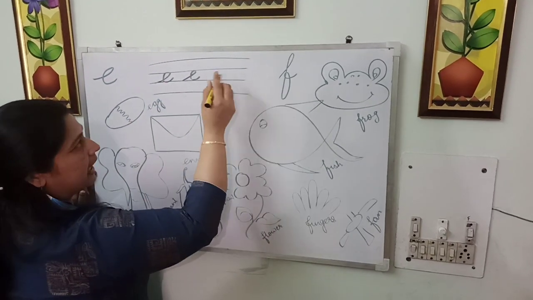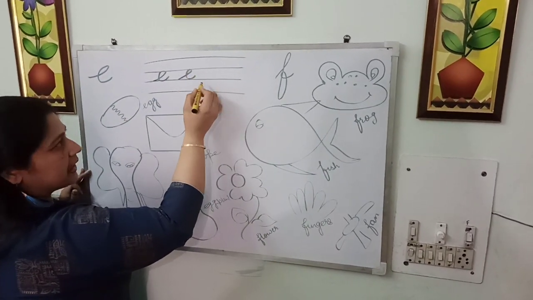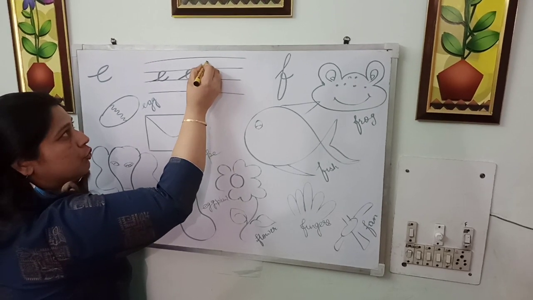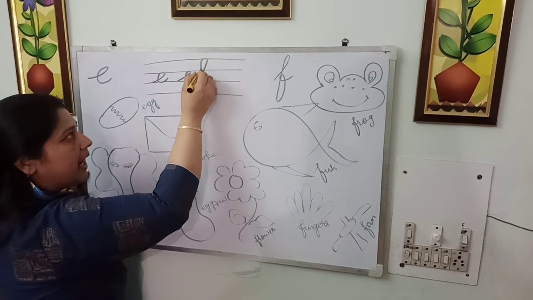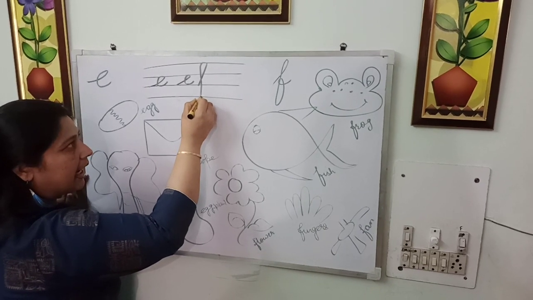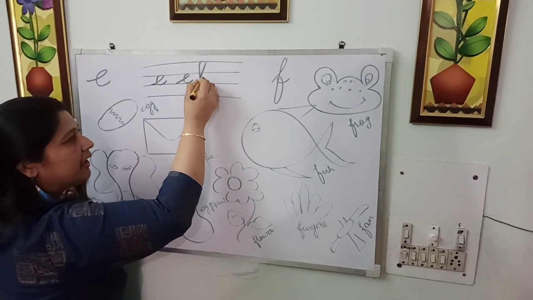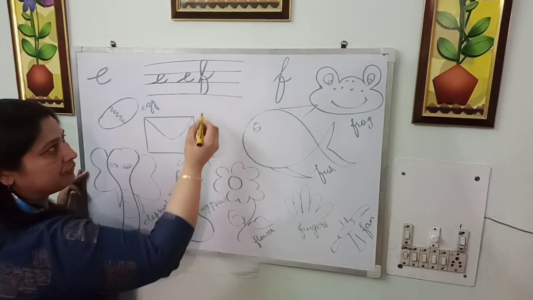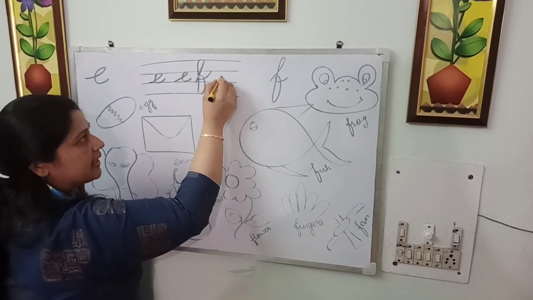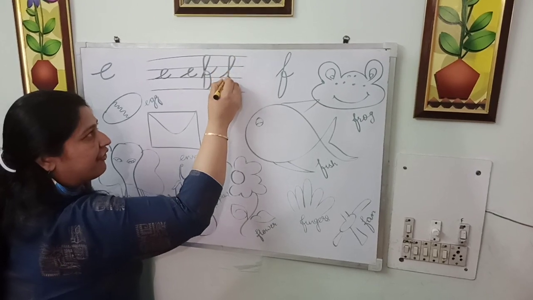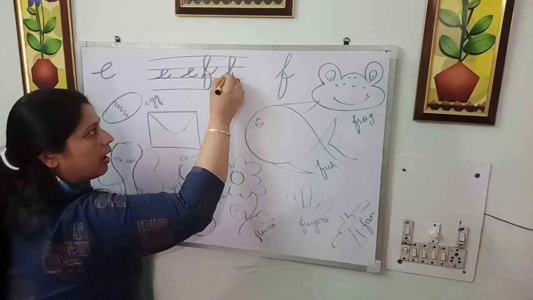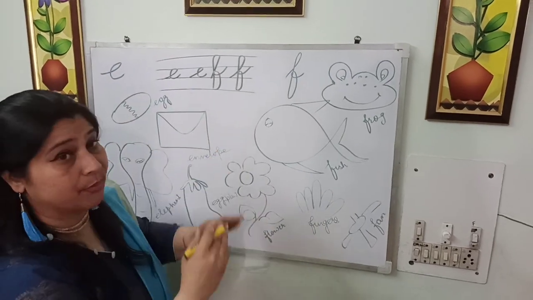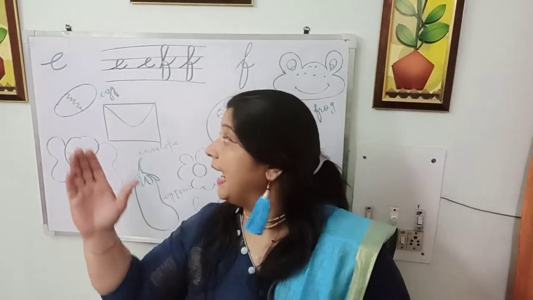Okay? The next sound is F. This first sound we start writing from the third line and we go upwards to the first line. We come back to the last line and again we go up halfway and take a curve and touch the second line. That is called F. See again how I'm writing. F. Okay, students, so these are the ways how we write E and F.